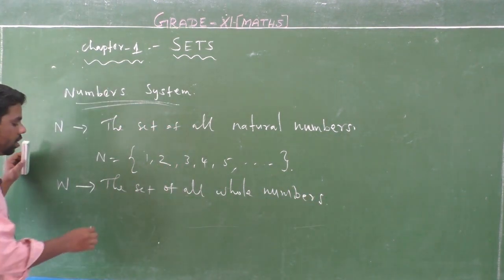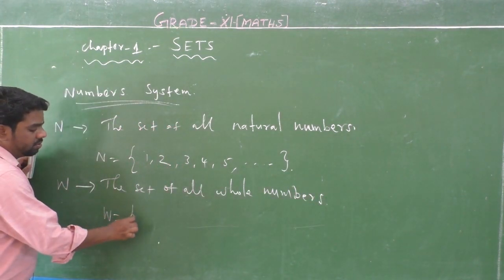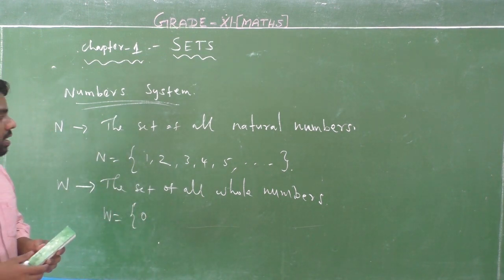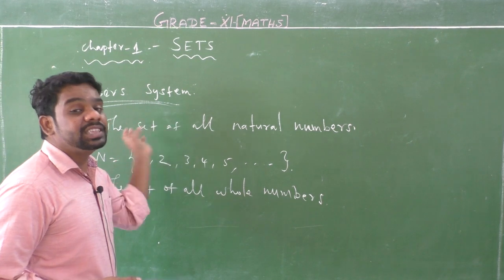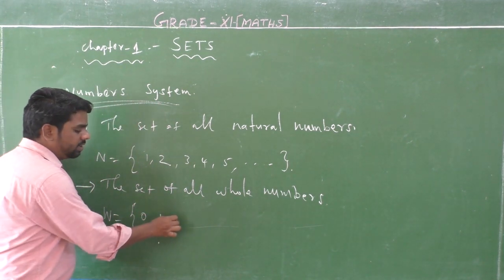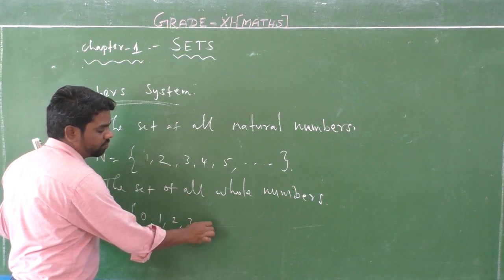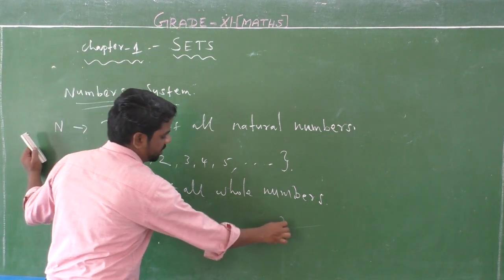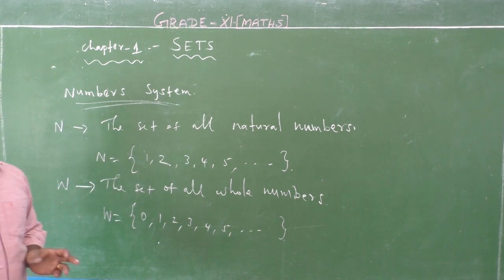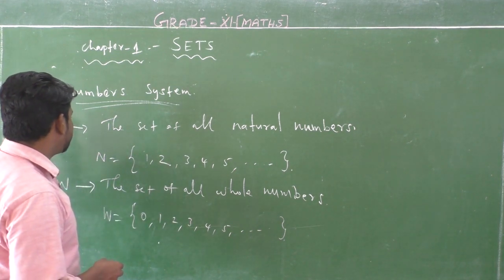So whole number W is equal to 0. A set of all natural numbers with 0 is called the whole numbers. So 0, 1, 2, 3, 4, 5 and so on. This is the set of all whole numbers.